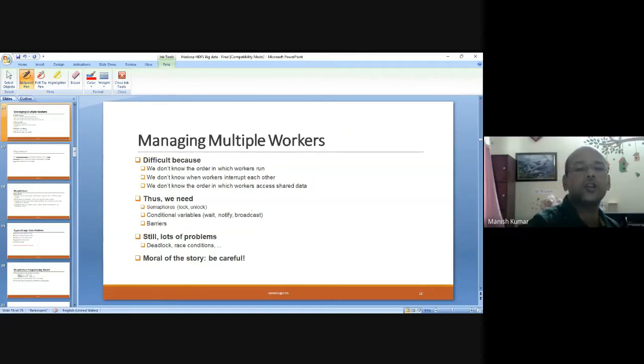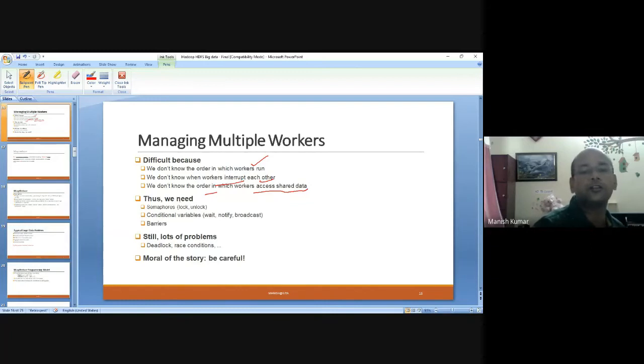What are the issues that come up when you are managing multiple workers? That means a huge number of clusters of nodes you are managing. The problem is that we don't know the order in which workers are running. Also, we don't know when workers interrupt each other, and we also don't know in which order workers access shared data. That means if there is some shared data available, then how does it work?